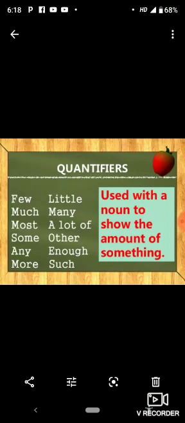Likewise, little is an uncountable amount, the little is a specific amount, a little is not so specific. Much and many, uncountable and countable. Most, a lot of, some, other, any, enough, more, and such. These are examples of quantifiers.